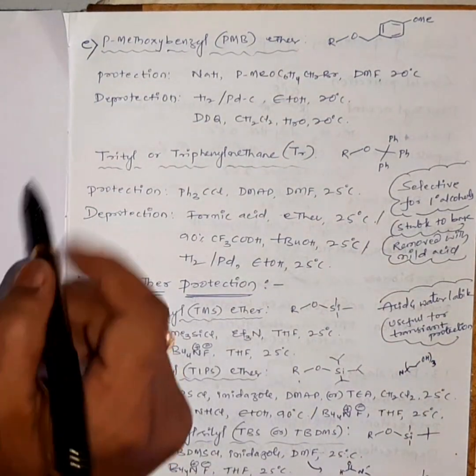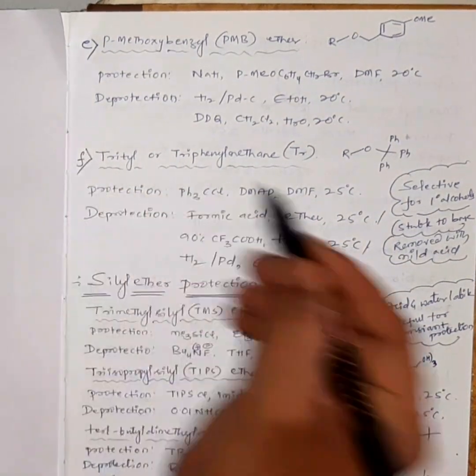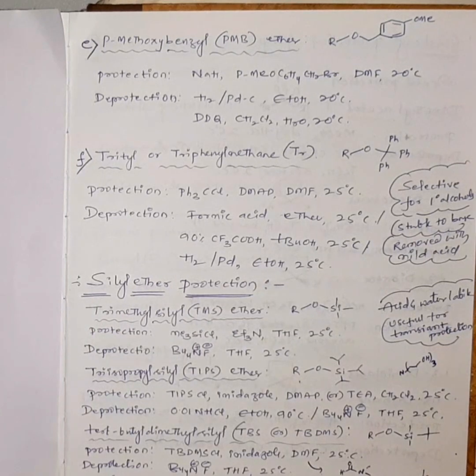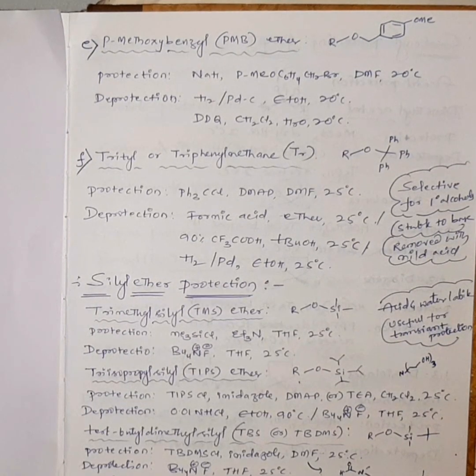Next, coming to trityl or triphenyl methane protection. Here in this case, I already told you, alcohols act like nucleophiles with tertiary alkyl halides.